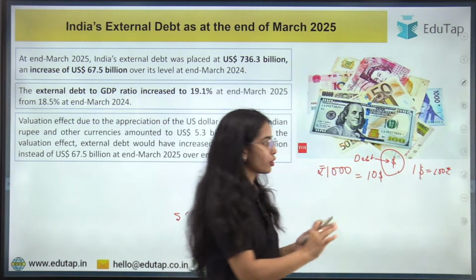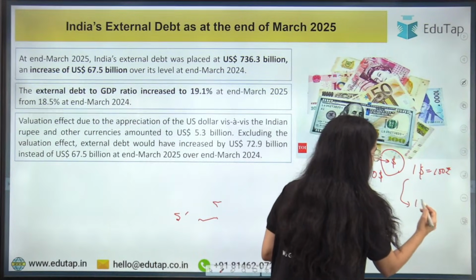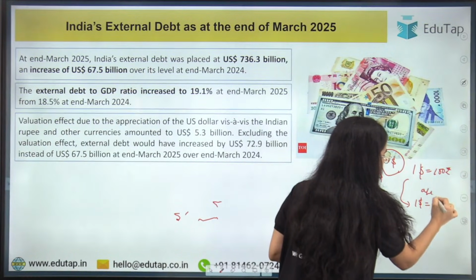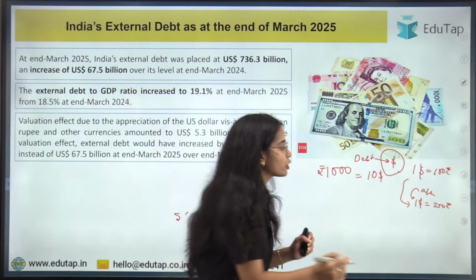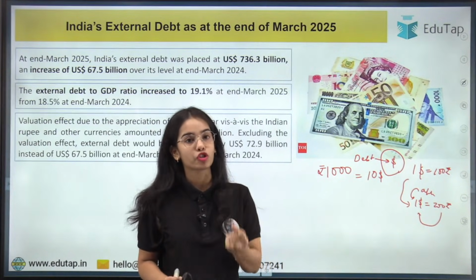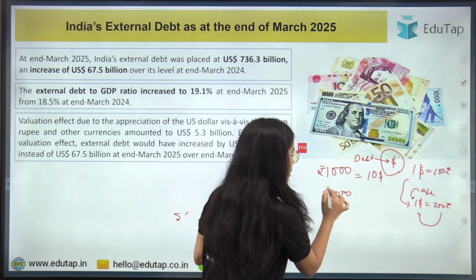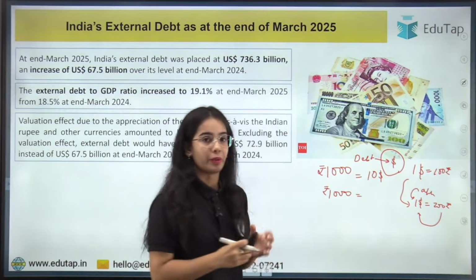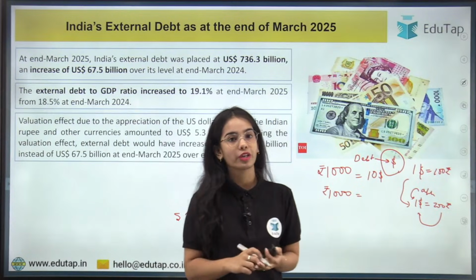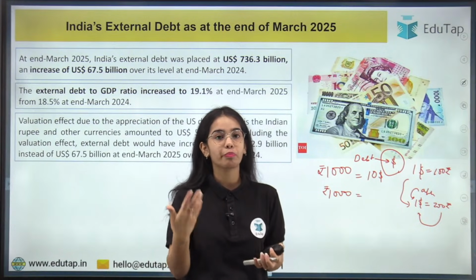Basic maths, $10. Now let's say that the dollar has appreciated, and now $1 is equal to 200 rupees. This is the appreciation of the dollar, because now you have to give more rupees to get $1. The dollar has become stronger. So now can you tell me, to get 1,000 rupees, how many dollars do you have to pay? $10, $20, $30, how many dollars?